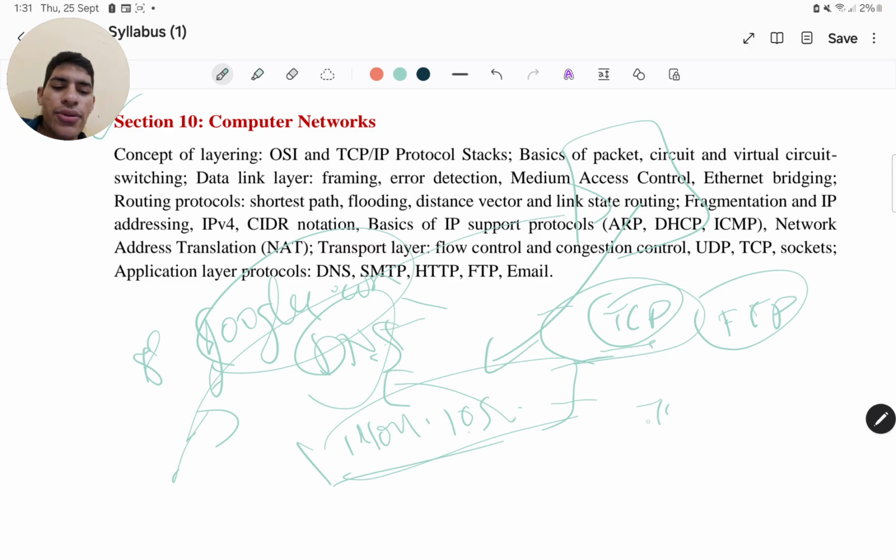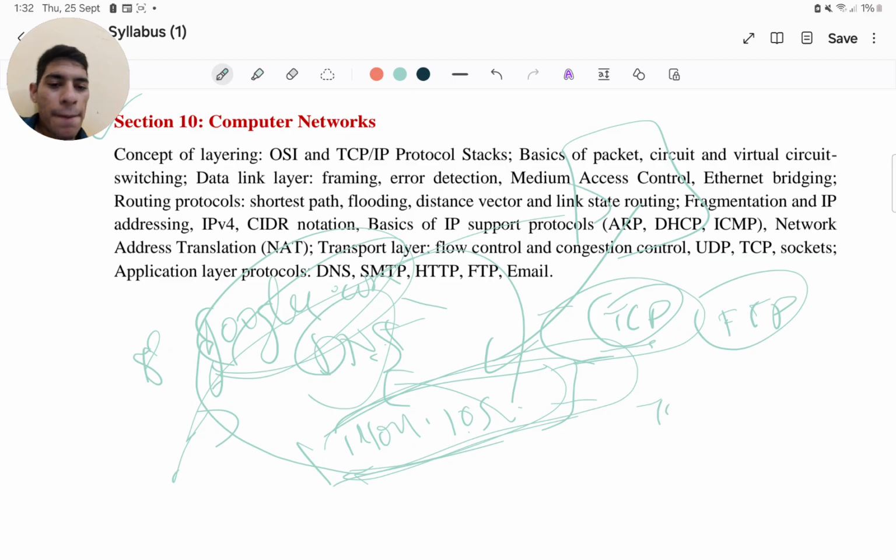So for example, if you know this particular IP address, then you just do one experiment, go to your browser and type the particular IP address, and that will still take you towards google.com, right, that particular page of Google. Why? Because the browser didn't need to convert google.com into this particular IP address, because you have done it for it. But internally it does this conversion. That's actually why domain name service is one where you don't want it to be slow, you want it to be fast. That's why you're using UDP.